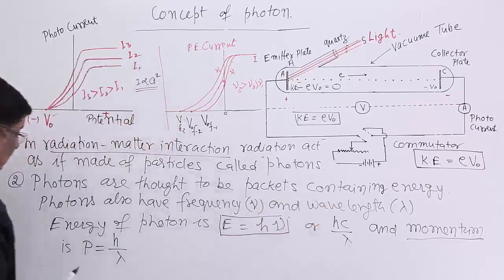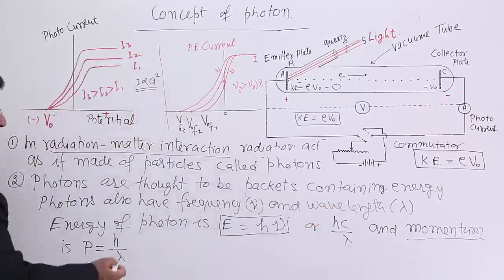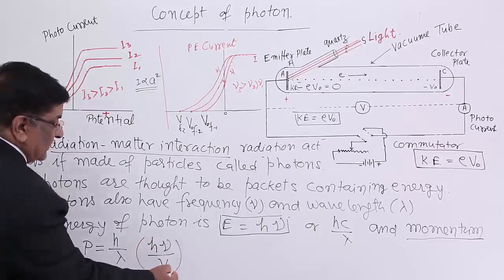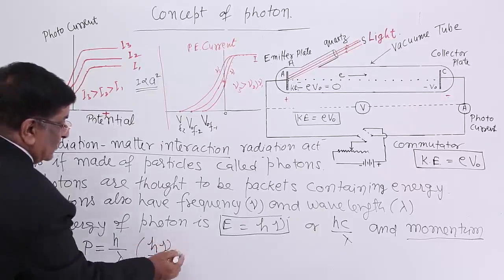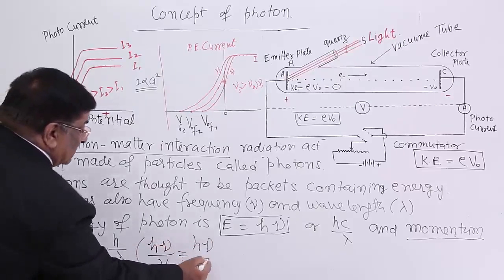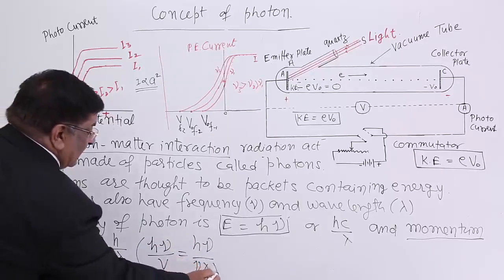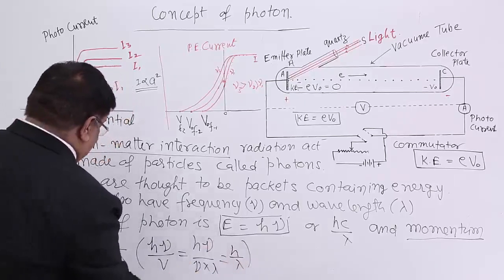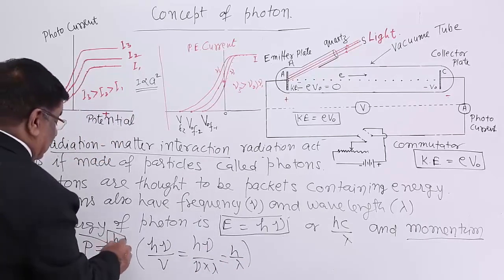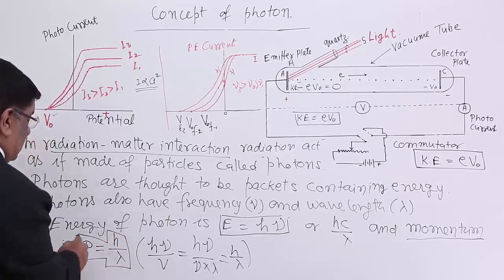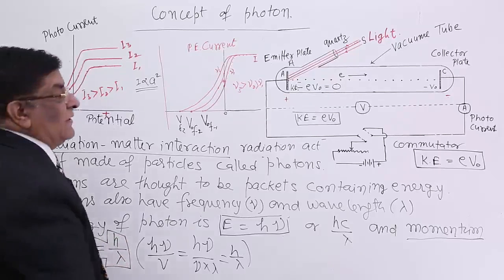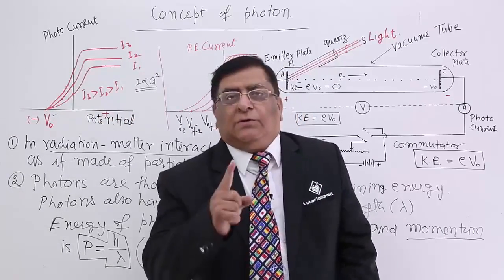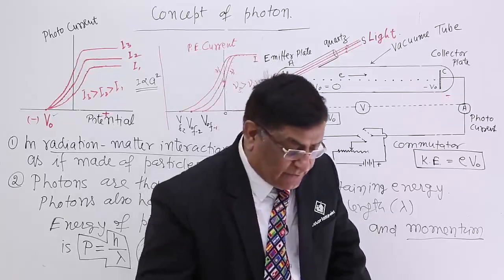So, how much is the momentum P? h upon lambda. We can say h nu upon velocity of the light. That is equal to h nu, where velocity is equal to frequency into wavelength. So this is equal to h upon lambda. This is the momentum, h upon lambda.